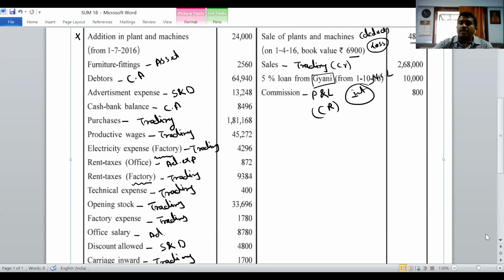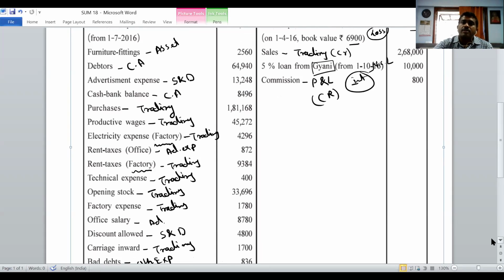Then you have to transfer it to the liability side: write down interest on loan 250.